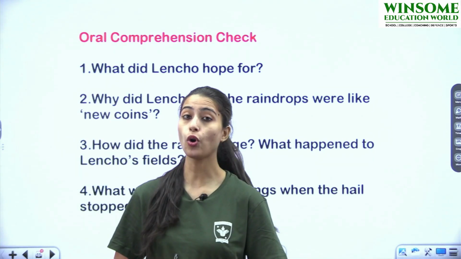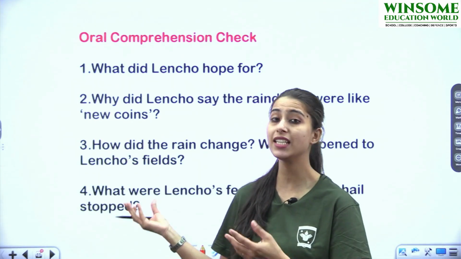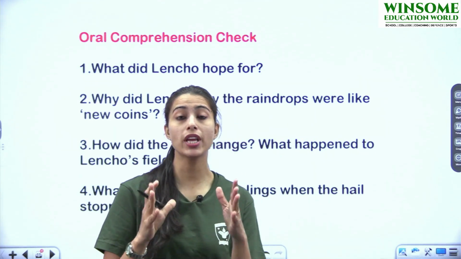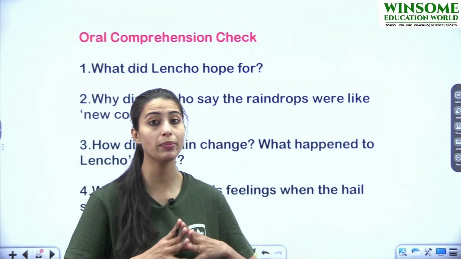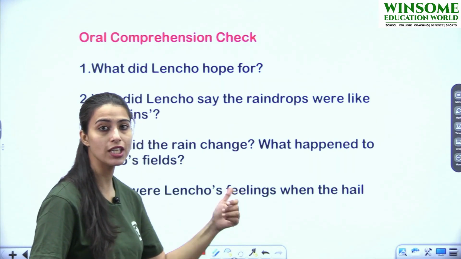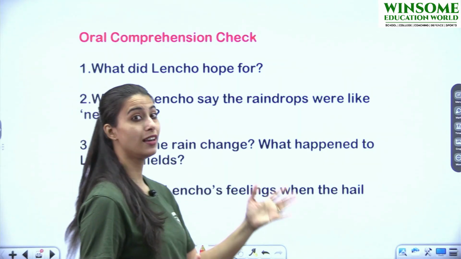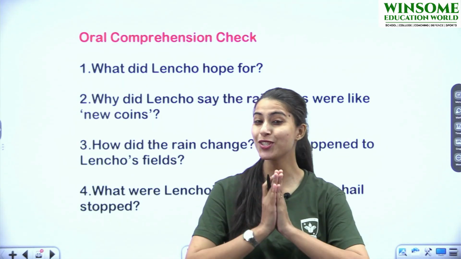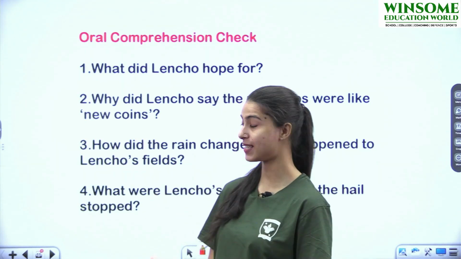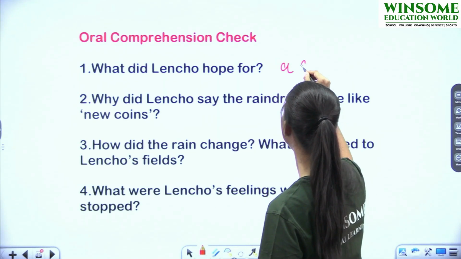So that's all for part 1, and here we have a few questions. All right, these are in-text questions, so let us quickly discuss these. I hope whatever was taught to you so far, जो भी अब तक आपको पढ़ाया है, it was very clear to you. So let us go through these questions quickly and discuss them. What did Lencho hope for? Oh, such an easy question. So you all know the answer? Yes, Lencho hoped for a good rainfall.